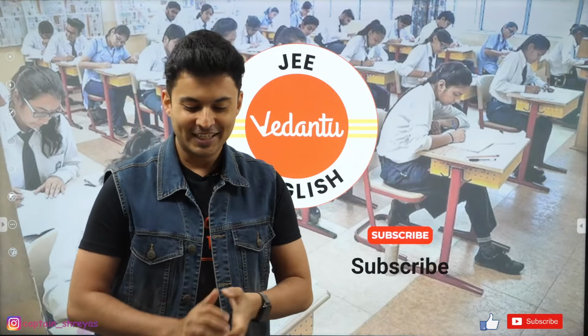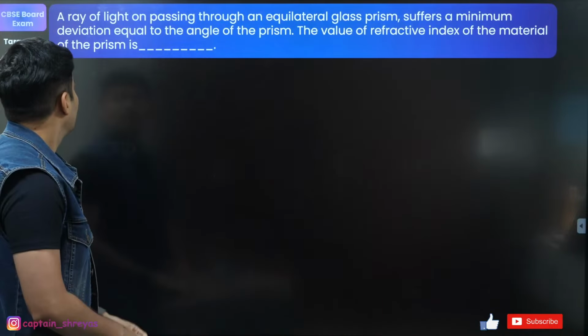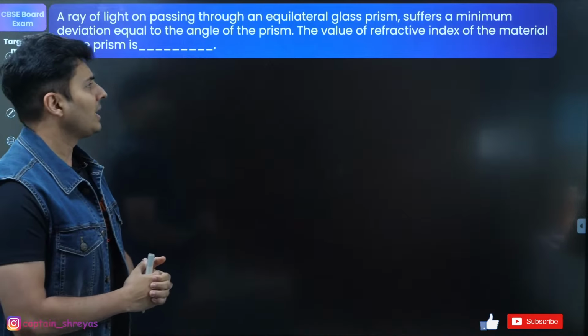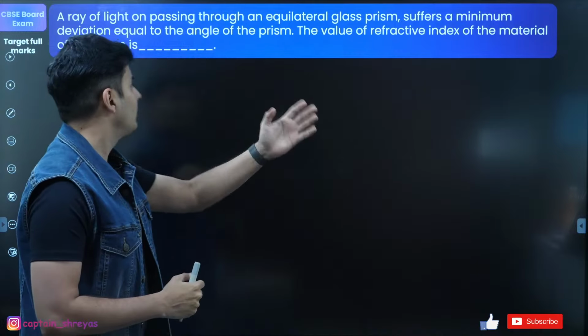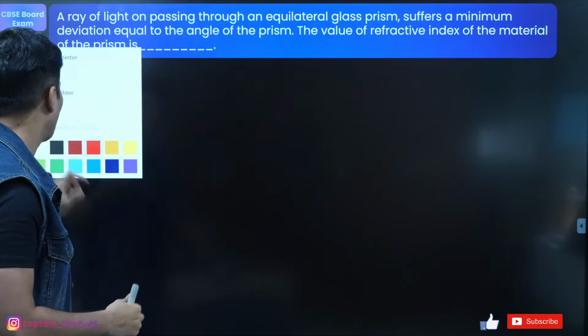Let's begin. So here comes the first question up on your screen. A ray of light on passing through an equilateral glass prism suffers a minimum deviation equal to the angle of the prism. The value of the refractive index is what?